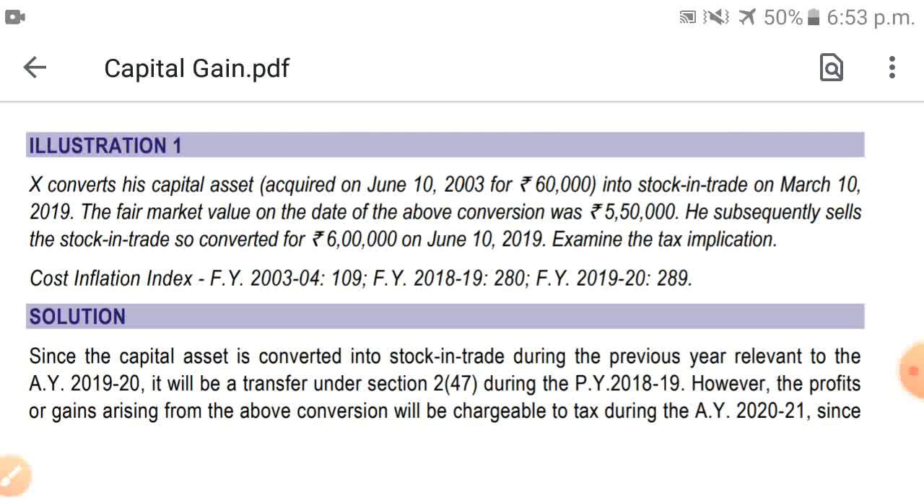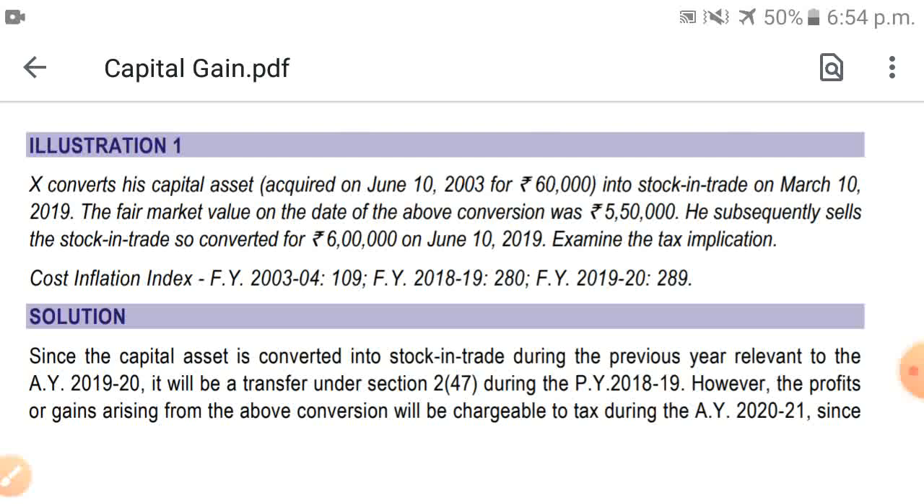Illustration number 1. X converts his capital asset acquired on June 10, 2003 for 60,000 into stock in trade on 10th March 2019. The fair market value on the date of the above conversion was 5,50,000. He subsequently sells the stock in trade so converted for rupees 6 lakhs on June 10, 2019. Examine the tax implications. Cost inflation index for the financial year 2003-4 is given as 109, financial year 18-19 is 280, financial year 19-20 is 289.